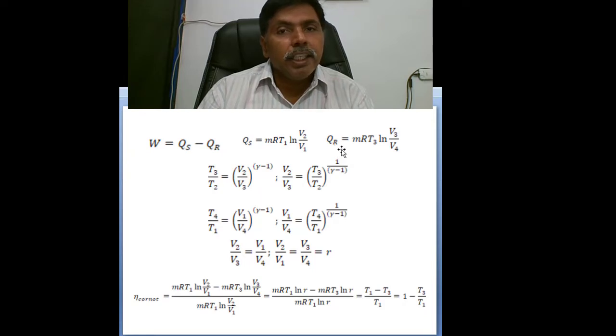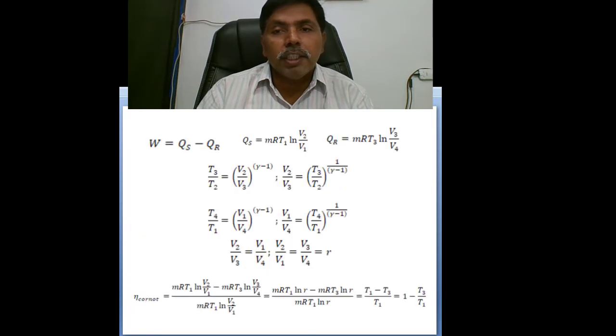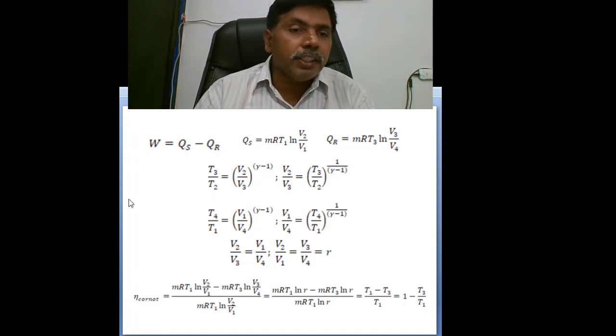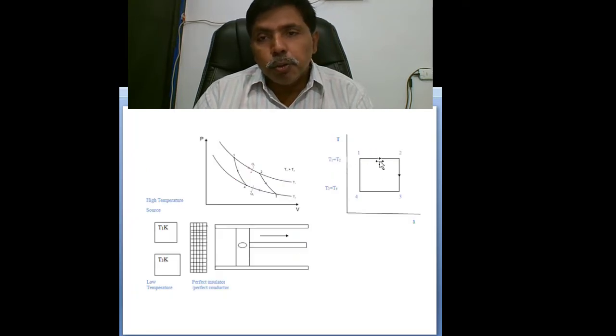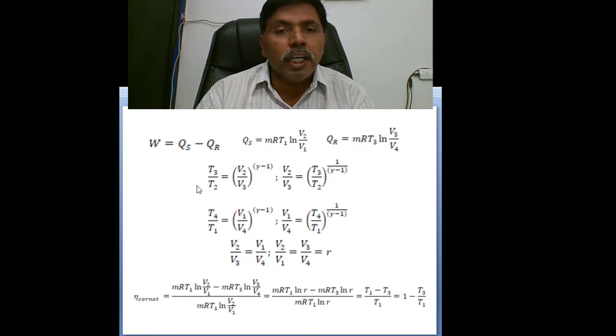Heat rejection. Here heat rejection is taking place where? This one. T3 equals T4. So automatically heat rejection equals mRT3 ln(V3/V4). And the adiabatic relations. Why? Because 2 to 3 and 4 to 1 are adiabatic processes. I wrote the adiabatic relations of temperature and volume.